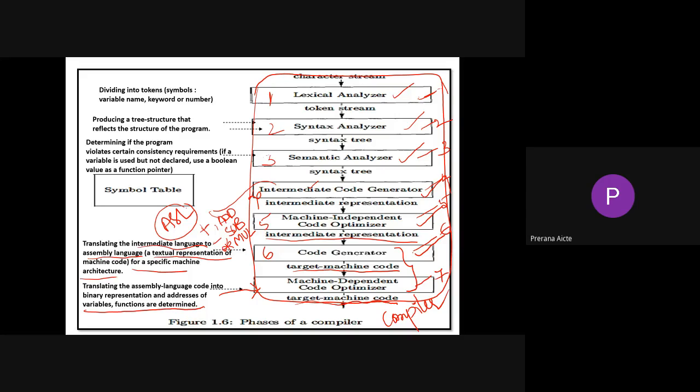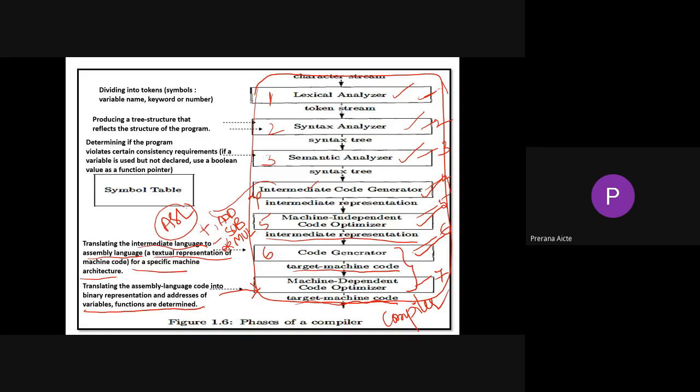Optimized code generator. Next, each and every phase is linked with each other. So the lexical analyzer gives its output to the syntax analyzer. The syntax analyzer gives output to the semantic analyzer. The semantic analyzer gives output to the intermediate code generator. And the intermediate code generator gives the output to the code optimizer. The code optimizer gives output to the code generator.